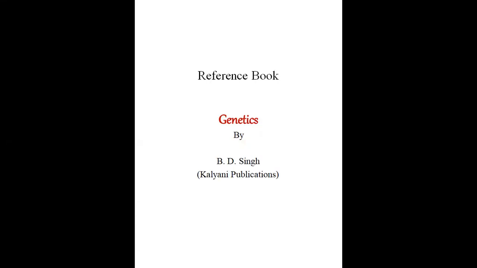This is the reference book that you need to study for mutation in detail. It is Genetics by BD Singh. It is very well explained inside this reference book. Does anyone have any doubt regarding this point?